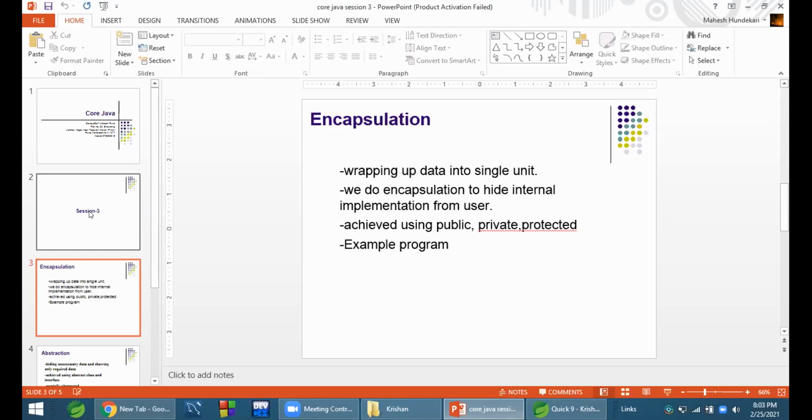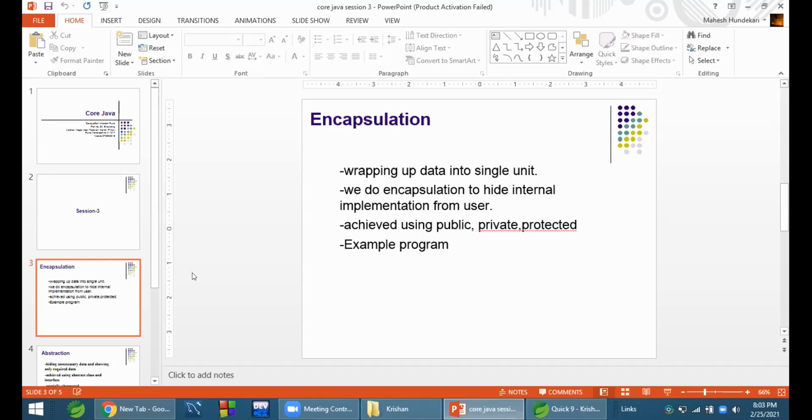So this is actually using encapsulation. We achieve it using access modifiers: public, private, protected. These are keywords, words of the Java vocabulary set. In the first session we saw there are 36 keywords, which are called the vocabulary of Java, and out of those, these three are public, private, protected.